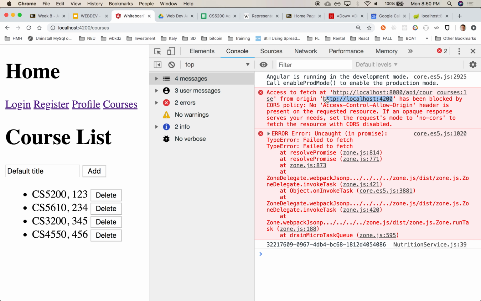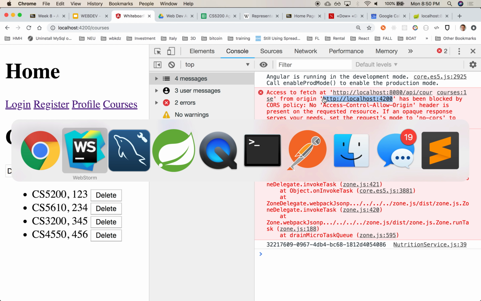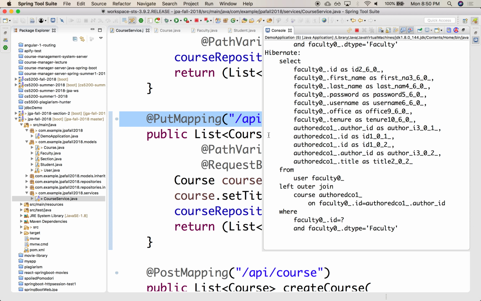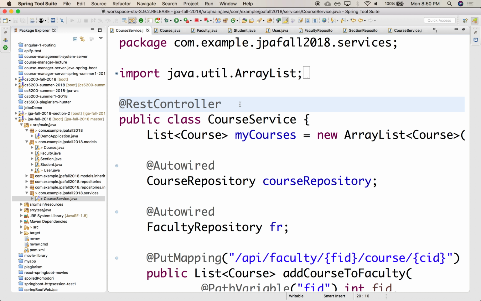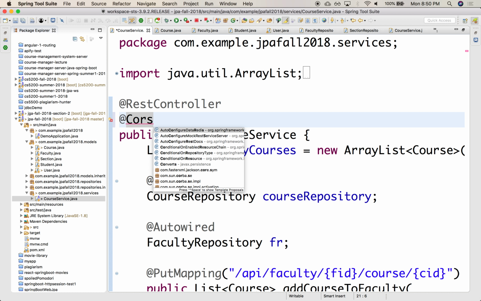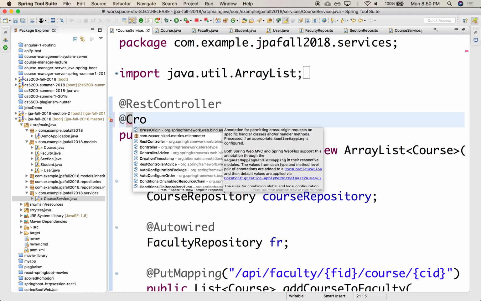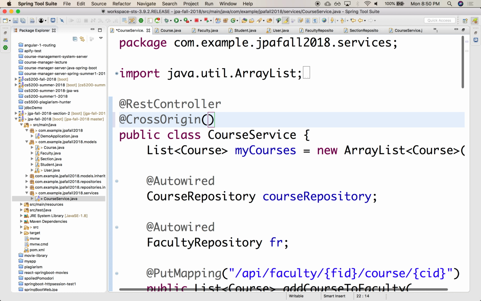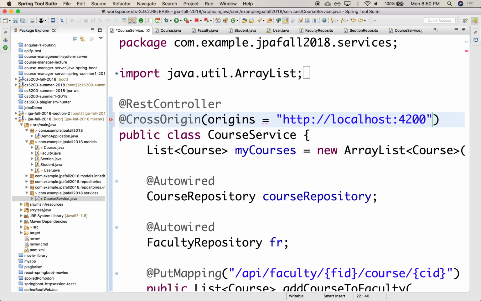Let me add 4200 as a valid origin here. So let me turn this CORS here, cross origin, there we go, and origins is equal to 4200. Let's restart the server.